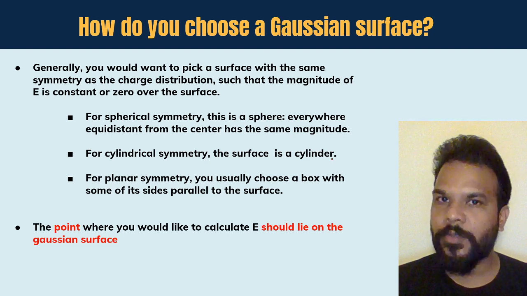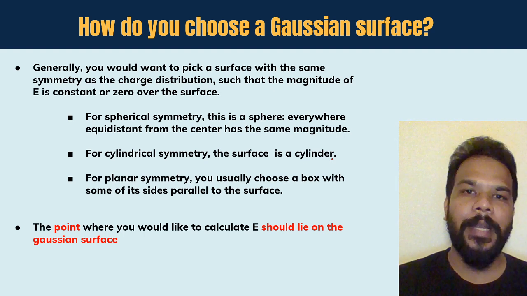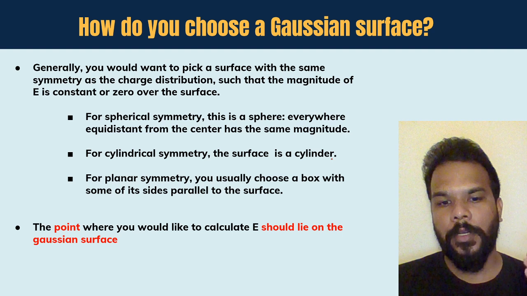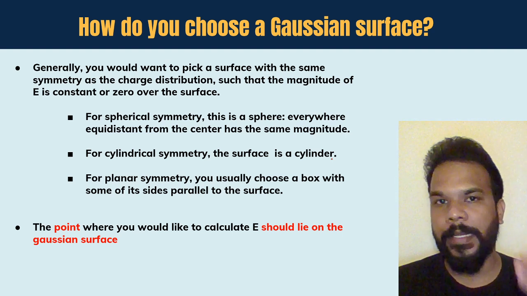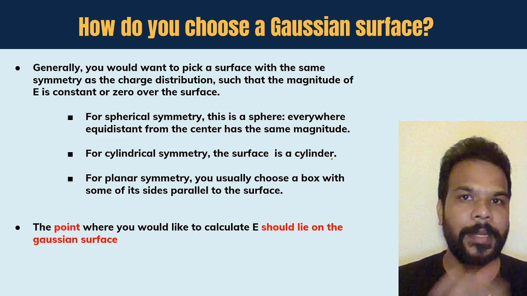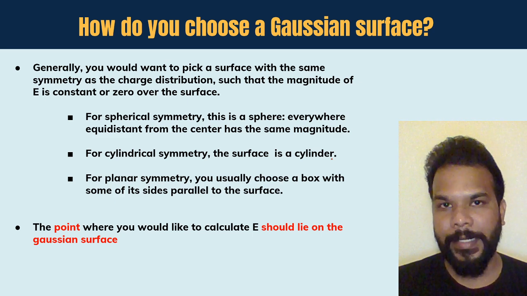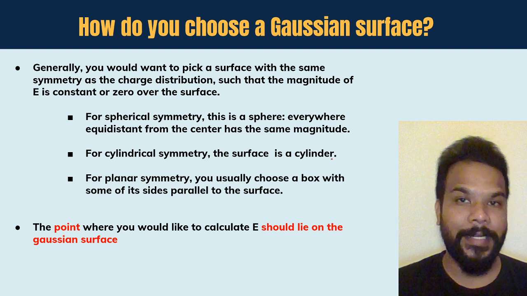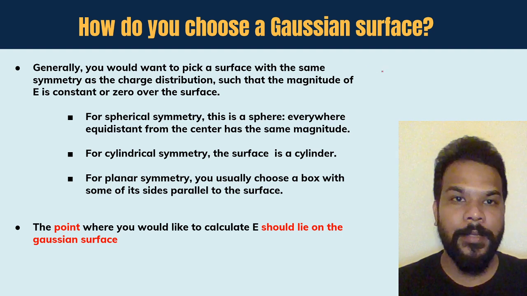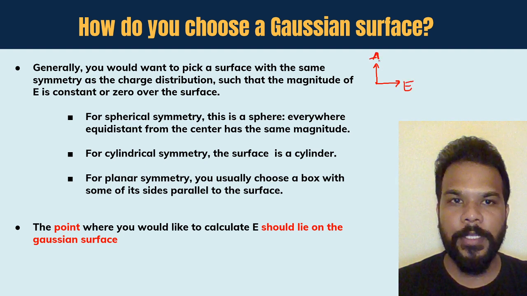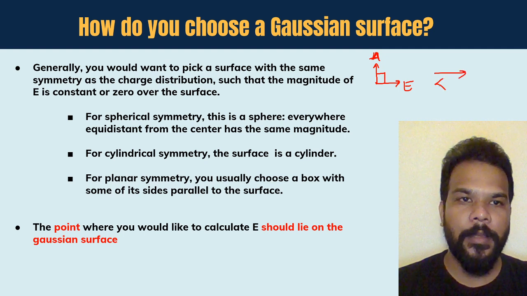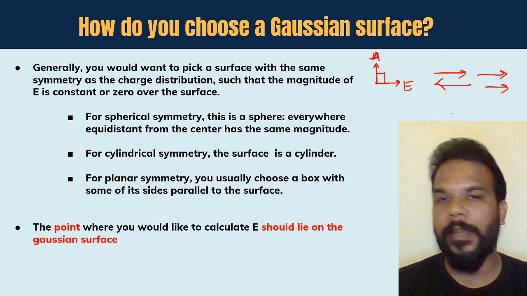Also, the surface is going to be chosen in such a way that the angle between the electric field vector and the area vector will come out to be 0 degree, 180 degree, or 90 degree. What I'm trying to tell you is that your electric field vector and area vector are going to be perpendicular to each other, it could be a small area also, or they are going to be anti-parallel or parallel.